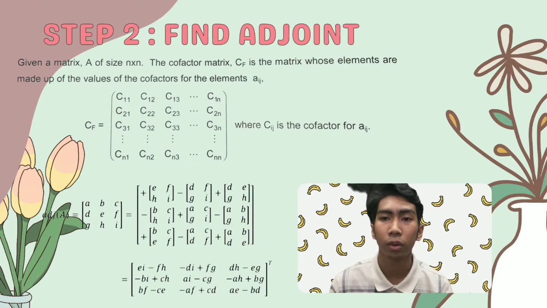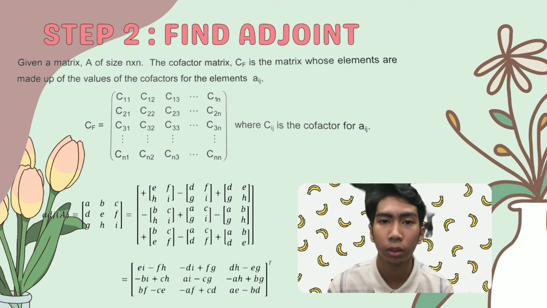Step 2 is to find the adjoint. The adjugate matrix is a matrix of the same size as the original. For a 3x3 matrix, this process is somewhat more complex than it was for a 2x2 matrix. It requires us to calculate nine 2x2 determinants, assign them the correct sign, and put them in the correct place. The example for this calculation is given here.